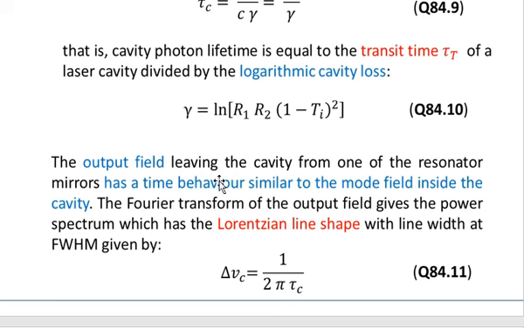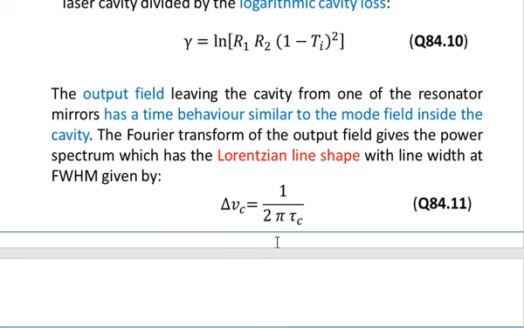The output field leaving the cavity from one of the resonator mirrors has a time behavior similar to the mode behavior inside the cavity. That is, the field outside the cavity will be similar to the field within the cavity. The Fourier transform of the output field gives the power spectrum, which has the Lorentzian line shape with line width at full width half maximum given by delta nu c is equal to 1 over 2 pi tau c.